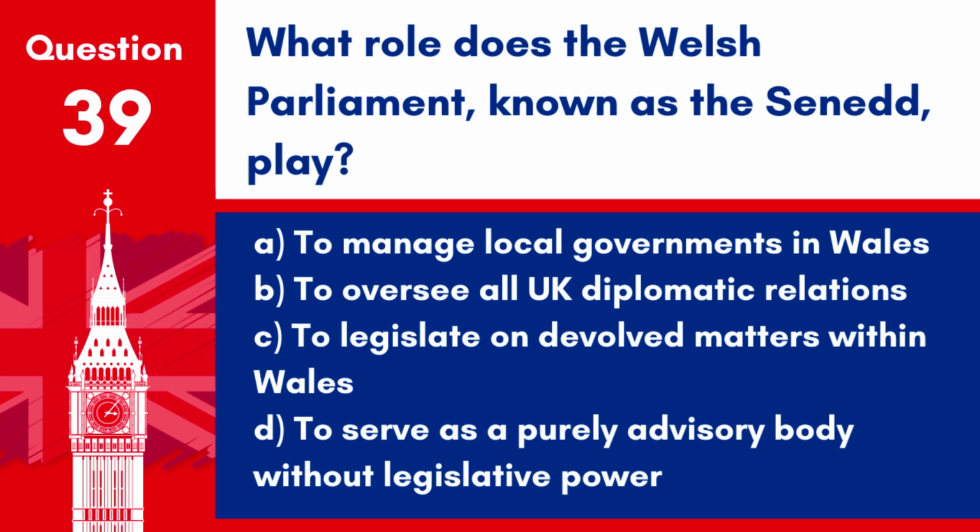Question 39. What role does the Welsh Parliament, known as the Senedd, play? A. To manage local governments in Wales. B. To oversee all UK diplomatic relations. C. To legislate on devolved matters within Wales. D. To serve as a purely advisory body without legislative power.